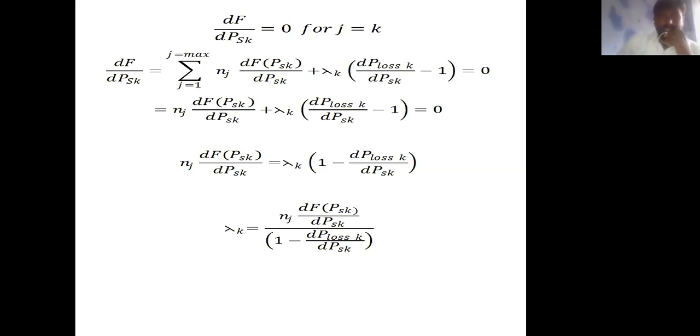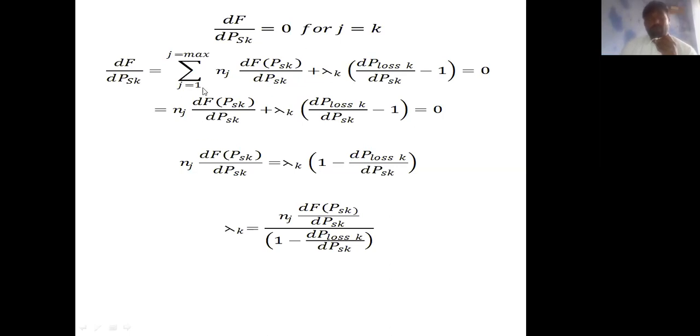The next step is to differentiate with respect to Psk and equate to 0. df by dPsk equal to 0 for j equal to k. The derivative df by dPsk equals summation of j equal to 1 to j maximum nj df of Psk by dPsk plus lambda k times the loss term. The losses are a function of generation, as you know, so dP loss k by dPsk minus 1 equal to 0.